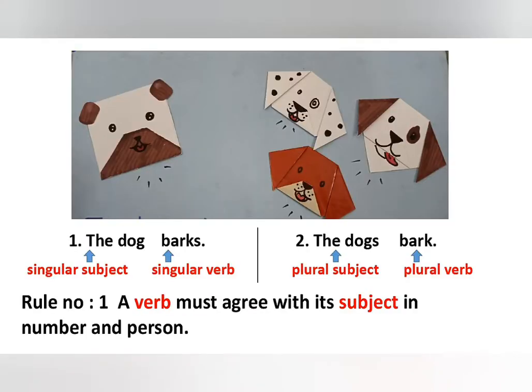Rule number 1. A verb must agree with its subject in number and person. Example: look at the first sentence, the dog barks. Here, the dog is a singular subject. Hence, we give it a singular verb, barks. Whereas in the second sentence, the dogs is a plural subject. Hence, we give it a plural verb as bark.